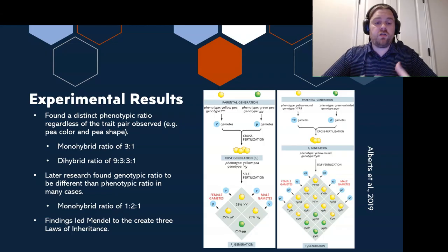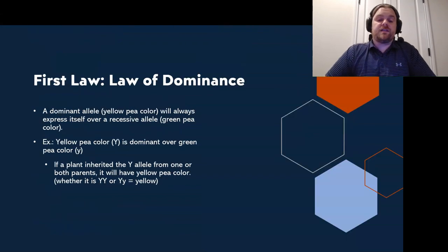So all of these findings and all of this information that Mendel found led him to create 3 laws of inheritance. So the first law of inheritance was called the law of dominance. And basically this states that a dominant allele, such as yellow pea color in our example, will always express itself over a recessive allele, or green pea color in our example.